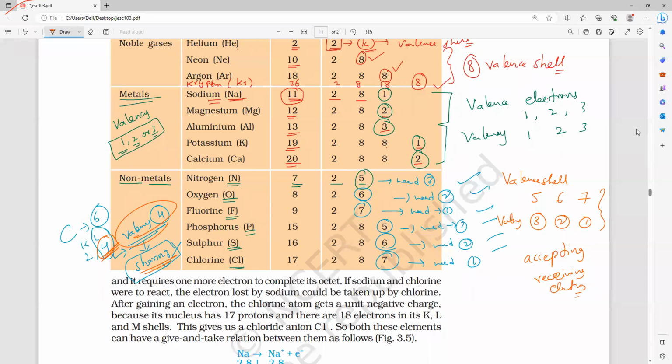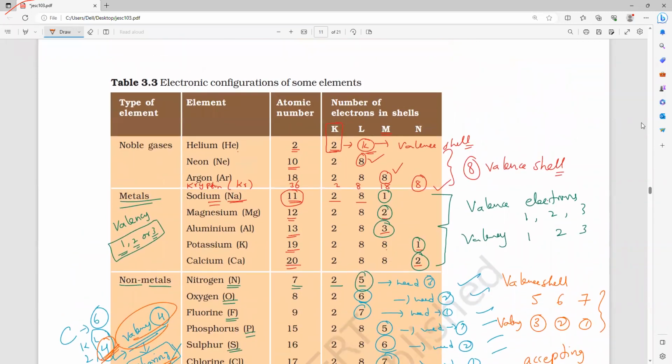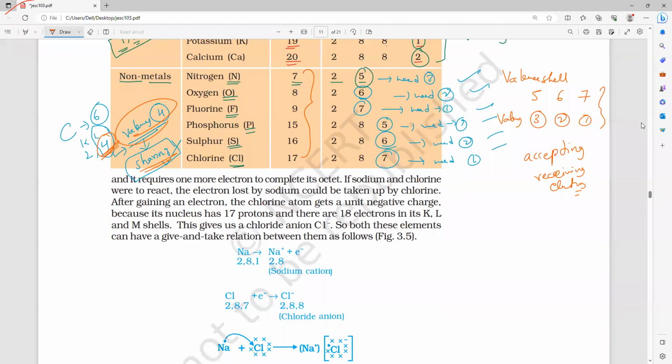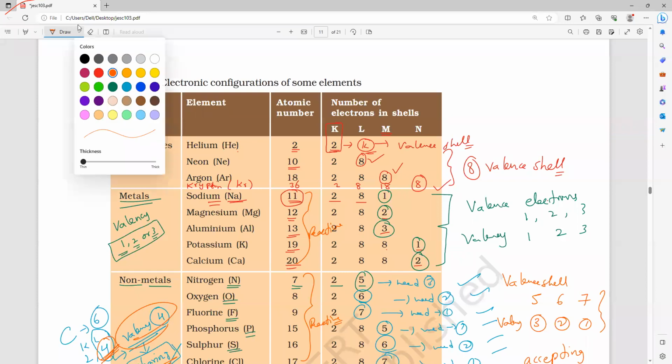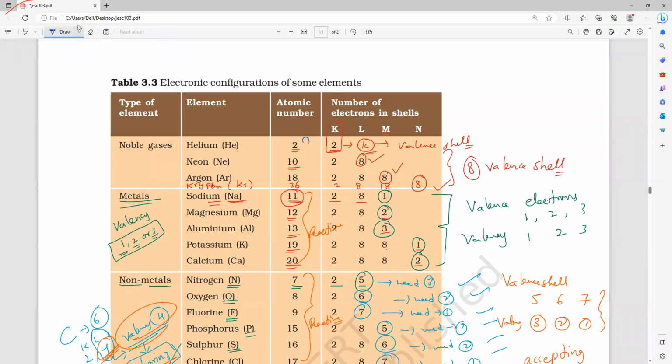Do you understand, everybody? So are all these reactive or unreactive? They are reactive. And these all are also reactive or unreactive? Reactive. But these 3, these 4, they are what? Unreactive, because they are already stable in nature. Okay, so that is what you have to remember.